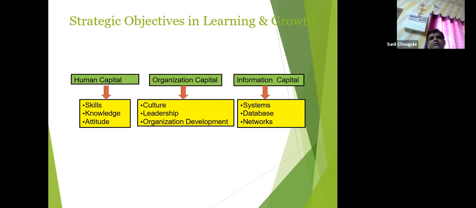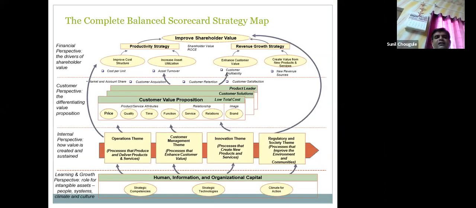total territory or the total acquired market, how they can expand the acquired market. That should be in their information. This is what is relevant with systems, database and networks.